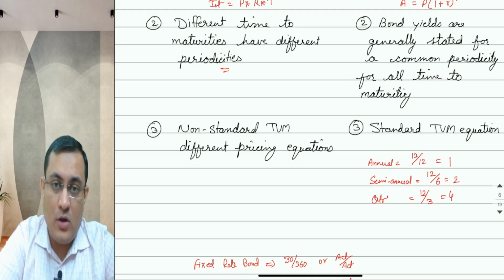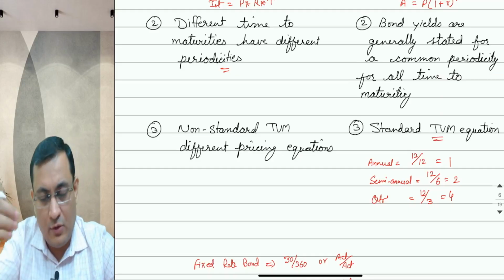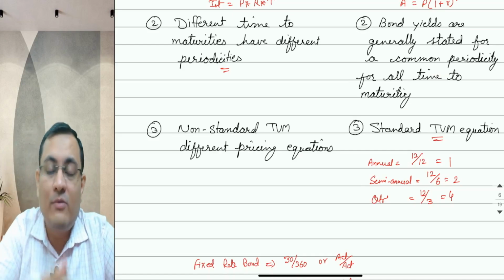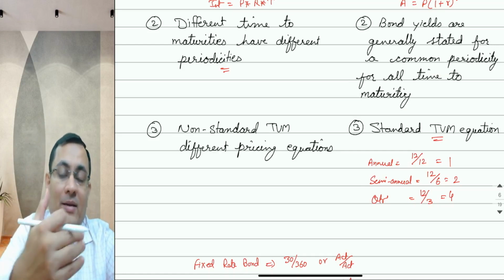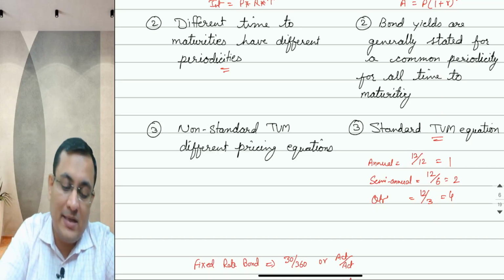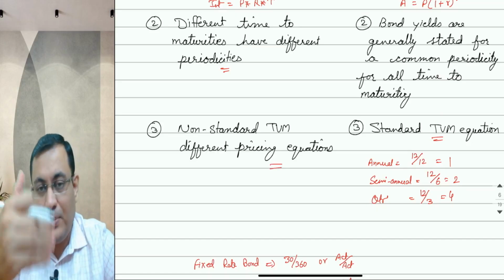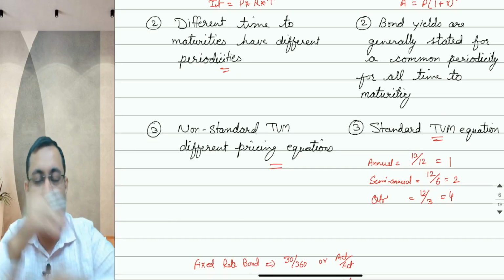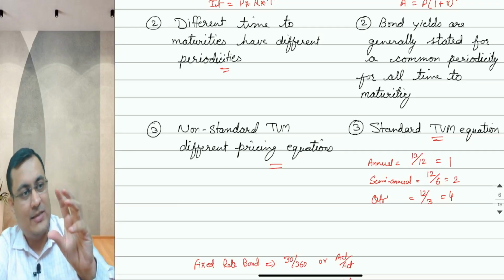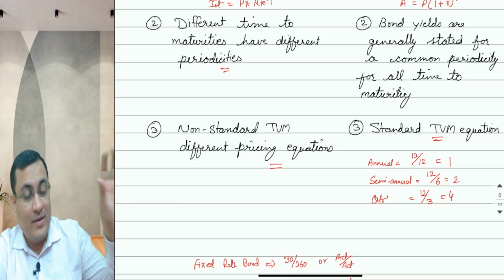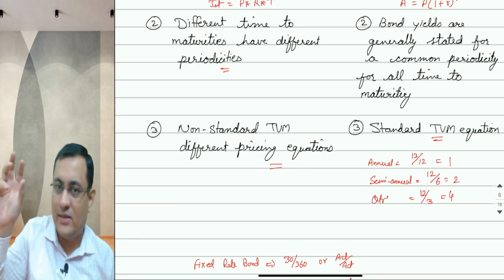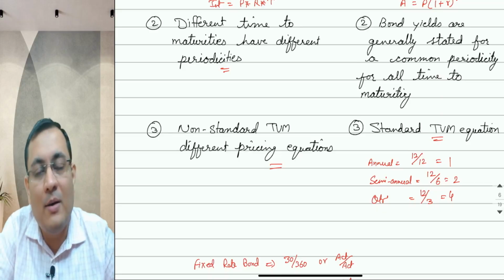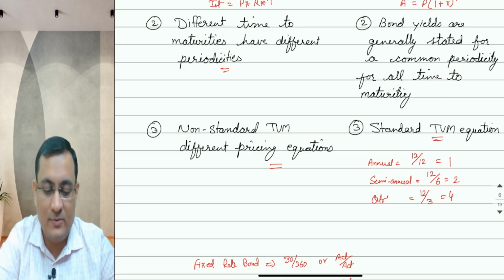Next, in case of bonds, the standard TVM equation of discounting and compounding is used, but here, since there is no TVM discounting and compounding, we have to use a simple interest based mathematical pricing equation. And this simple interest based pricing equation can also be with two different assumptions: that the interest is calculated on the redemption value, the maturity value, or the interest is calculated on the principal value. These are the two concepts of pricing equation of money market instruments.